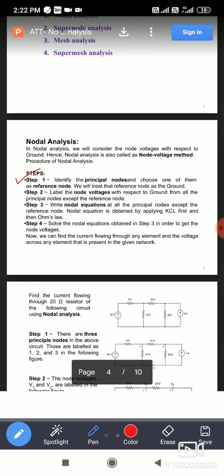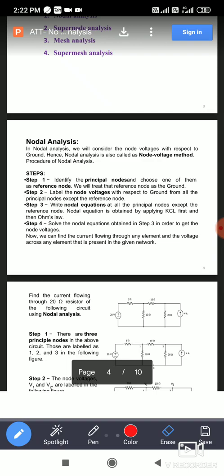Step 2 is what? Label the node voltages with respect to ground. Labeling means what? You have to assign the node voltages with respect to ground. मग असाइन म्हणजे काय करायचं की तुम्हाला नावं द्यायचं V1, V2, V3 except the ground node. For remaining principal node you have to give the names. You have to label the names, that is the V1, capital V1, V2, V3 किंवा VA, VB, VC, VX, VY असं नावं तुम्हाला द्यायचे आहेत. So label the node voltage with respect to ground from all the principal nodes except the reference node.